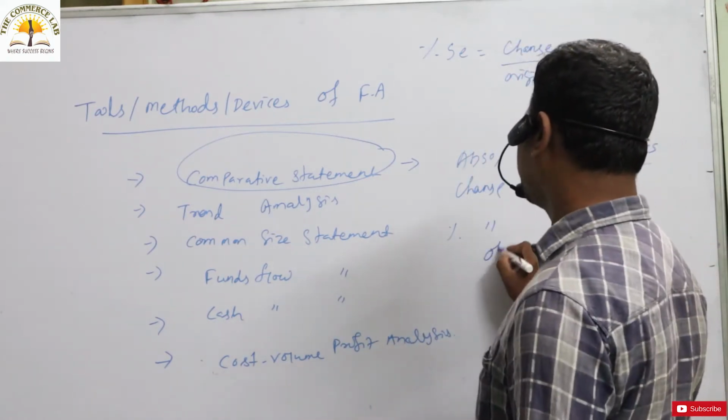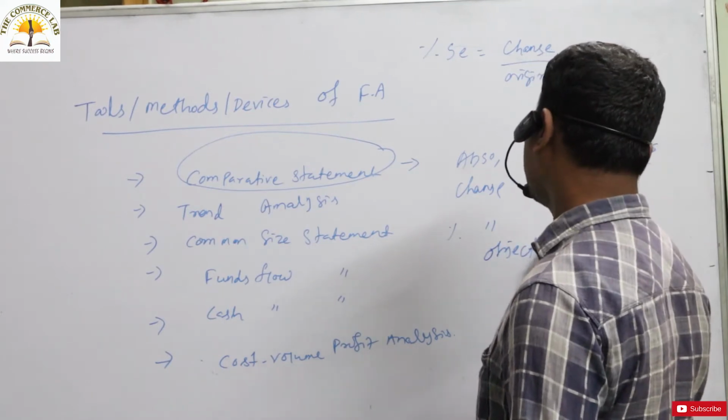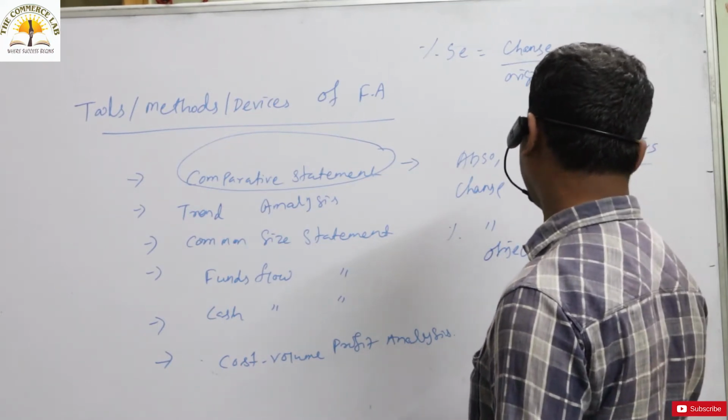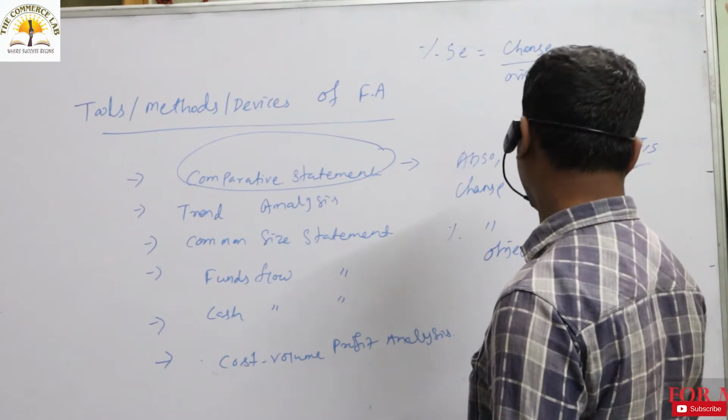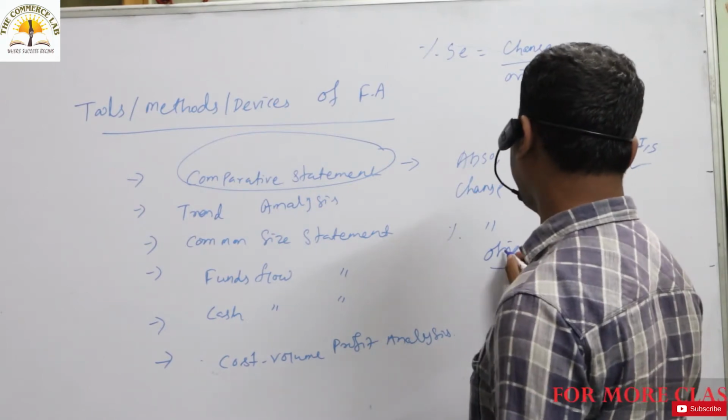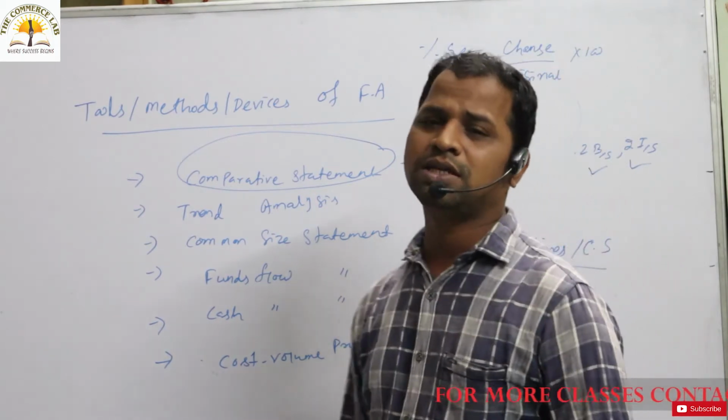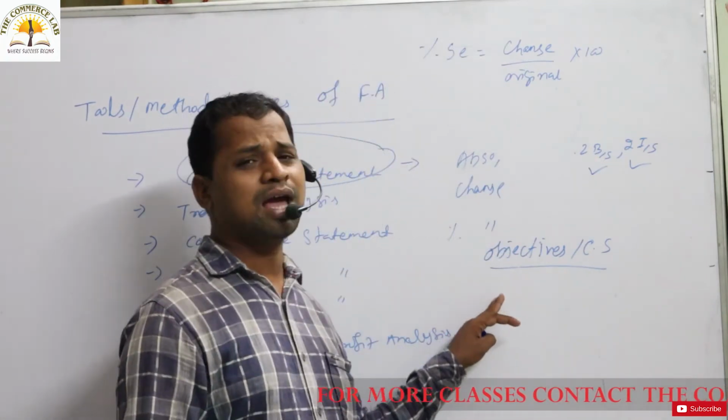Then what is the objective of comparative statement? A comparative statement का objective क्या है? इस comparative statement का purpose क्या है?